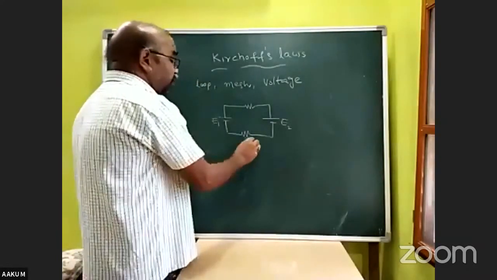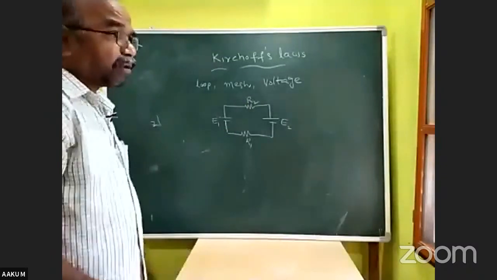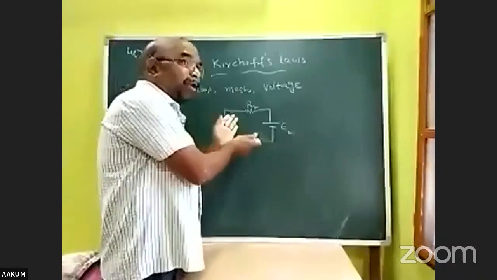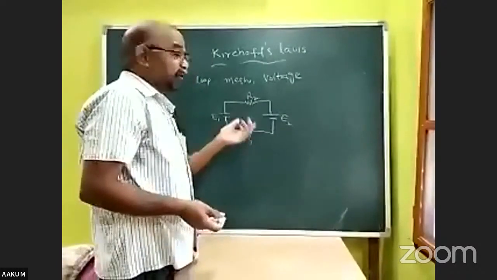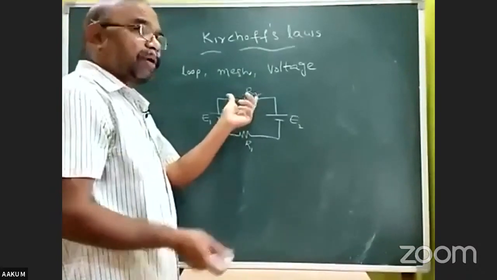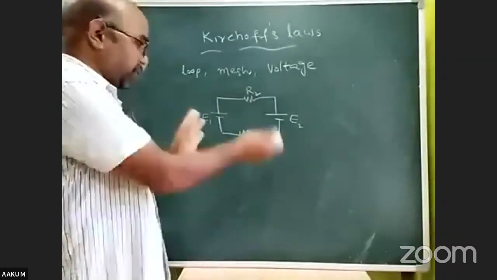Two resistors are there, which means two electrical appliances are there. It is a bulb or any other appliance. It must contain some resistance, so it is represented. So this is a mesh.